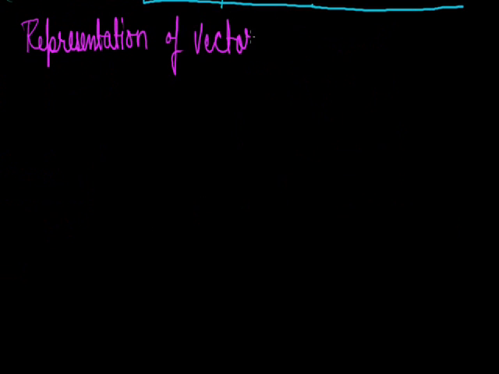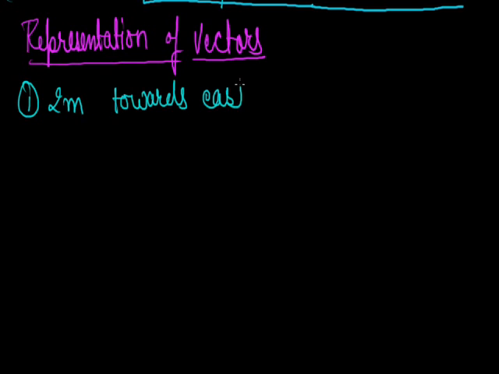Now representation of vectors. If I want to represent the vector graphically, then as we know in a graph there are two axes, x and y. Suppose I want to represent the first example, 2-meter displacement towards east. Then, as we know, always consider this direction as east, this is west, this is north, and this is south.